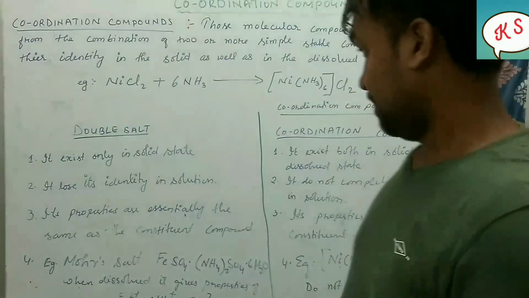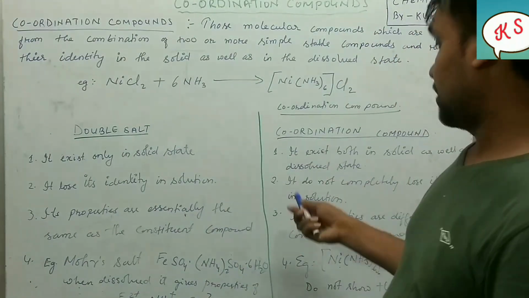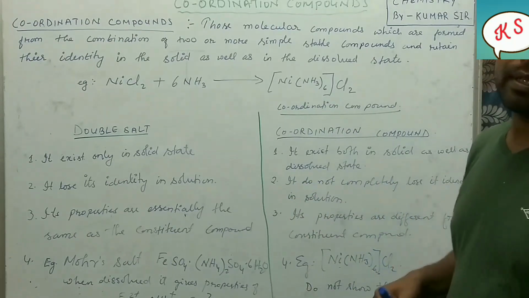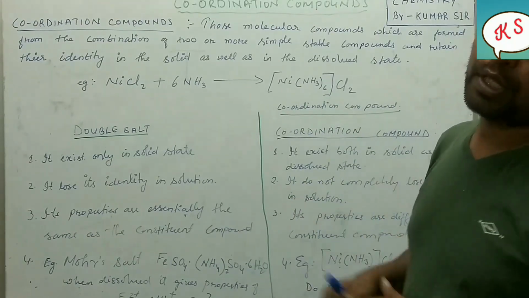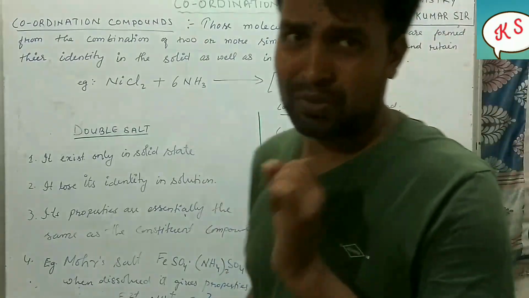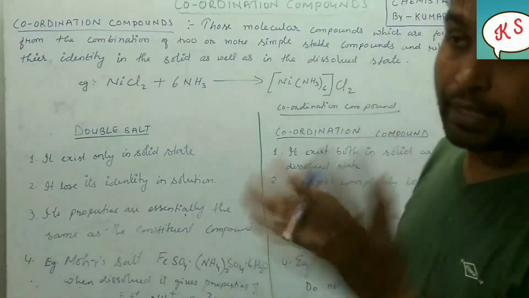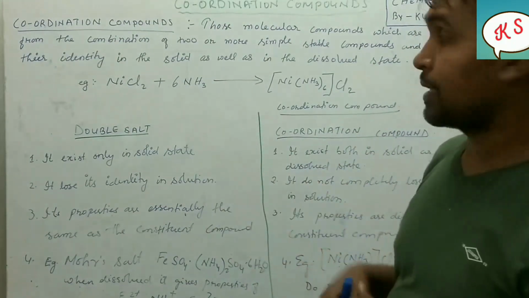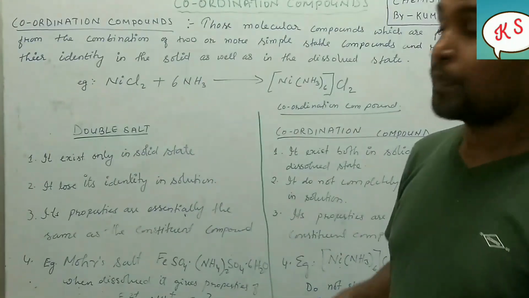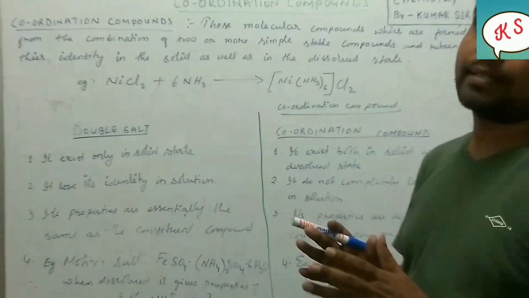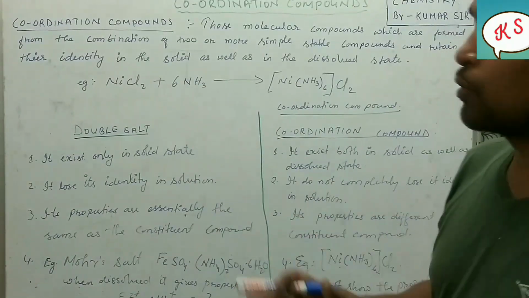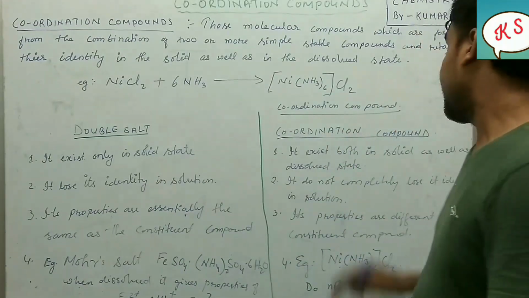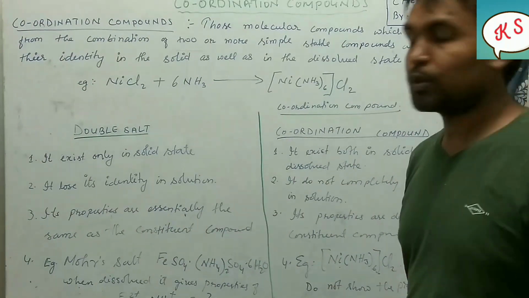Now, the second point on coordination compound is what? It does not completely lose its identity in the solutions. Of course, in a coordination compound also a little bit of effect will be there on their identities, but it will not completely lose away its identity as double salt has done. Double salt will lose its identity completely in the solutions, whereas coordination compound will not lose its identity in the solution form. I think point number 2 is clear.